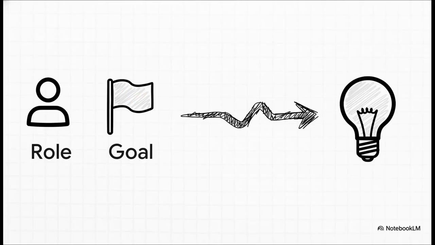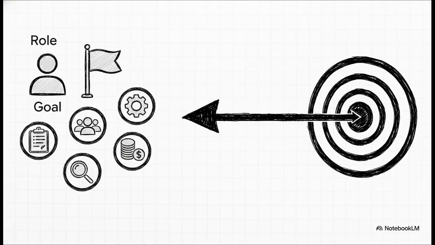So when should you keep it simple? Well, you use just the basic role and goal pattern when the task is pretty straightforward, or maybe you're just exploring ideas and you need a quick draft. It's perfect for when you're still kind of figuring out what you want, and speed is what really matters. And when do you add those precision dials? You bring them in when the stakes are high, when the output has a really specific audience or format, or maybe when a simpler prompt has already failed you. This is how you delegate complex work to an AI and make sure it gets it right the first time.